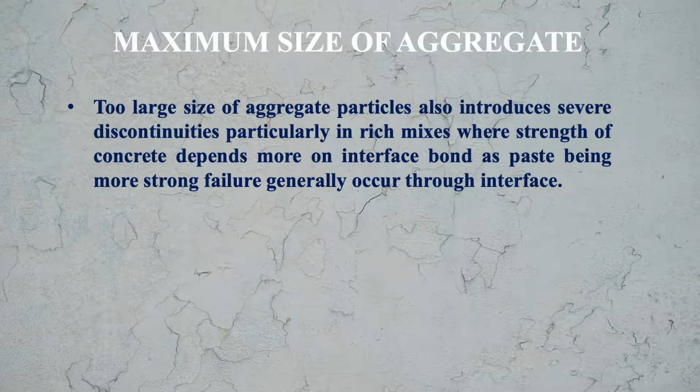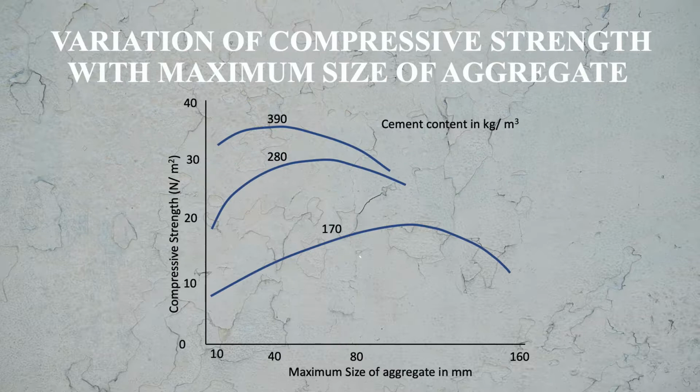So too large size of aggregate particles also introduces severe discontinuities, particularly in rich mixes, where strength of concrete depends more on interface bond, as paste being more strong, failure generally occurs through interface. Here you see the variation of compressive strength with maximum size of aggregate. On x-axis you see the maximum size of aggregate in mm, on y-axis you see the compressive strength in Newton per mm square.